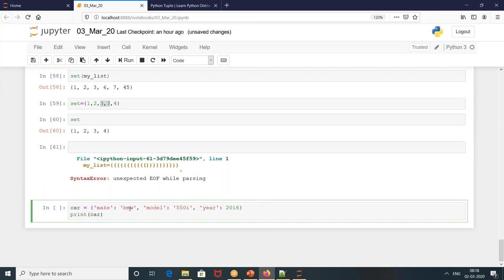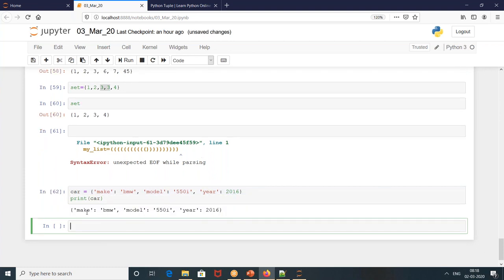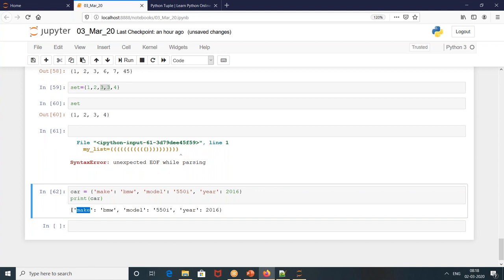I'm storing make BMW, model 550i, year 2016. Okay. When I print car, what would be my answer? Dictionaries are represented with curly braces, but they have key-value pairs. Make is the key, BMW is the value. Model is the key, 550i is the value. Year is the key, 2016 is the value.